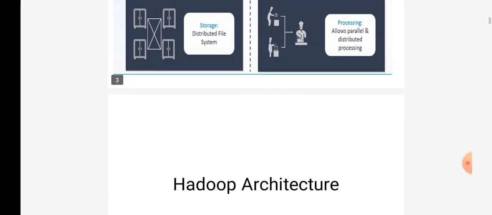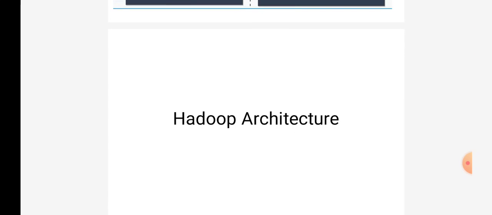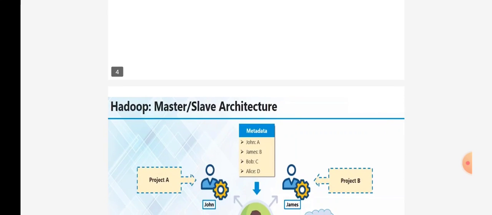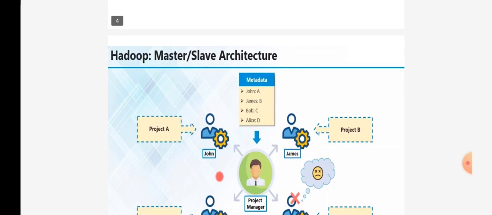So first we will discuss the HDFS, that is, the Hadoop architecture we will discuss first. In Hadoop we basically have two parts. The first one is the master part and the second one is the slave architecture. I will try to explain the concept of master-slave architecture, or the Hadoop architecture, with an example.